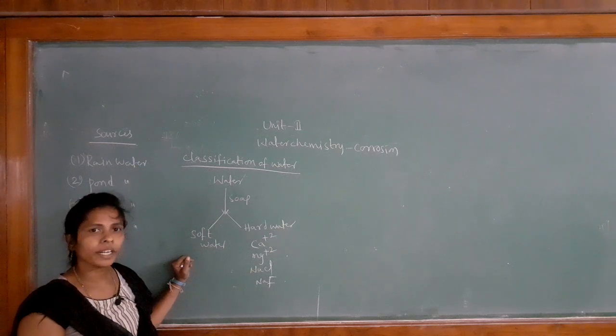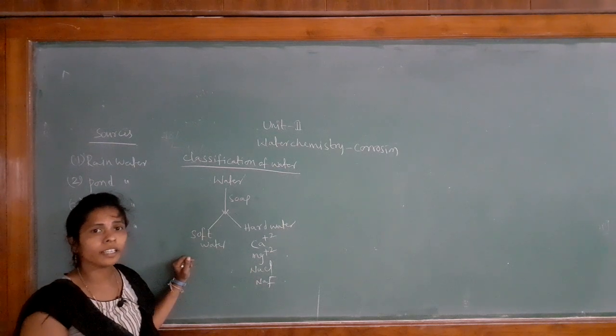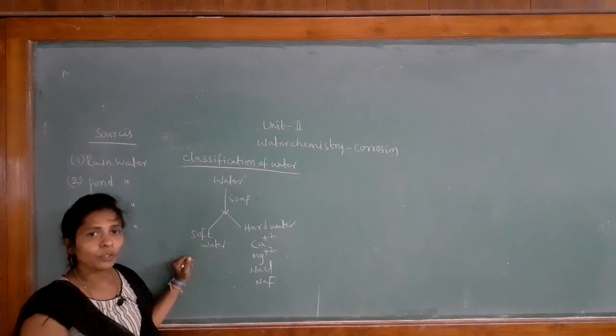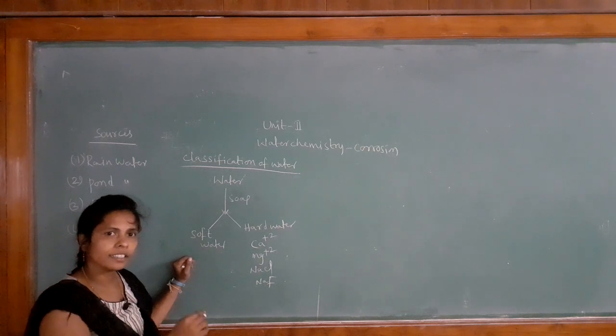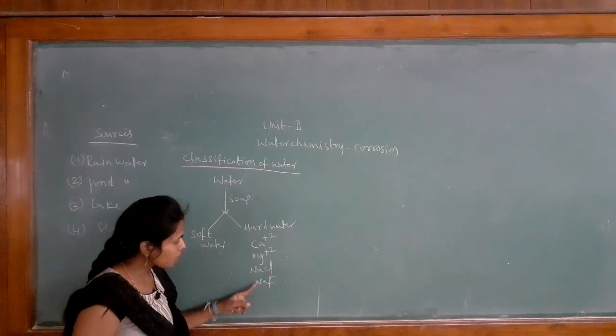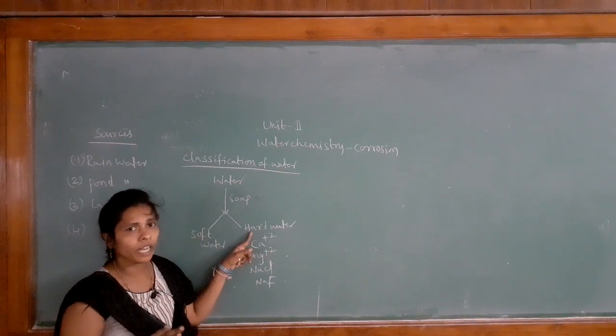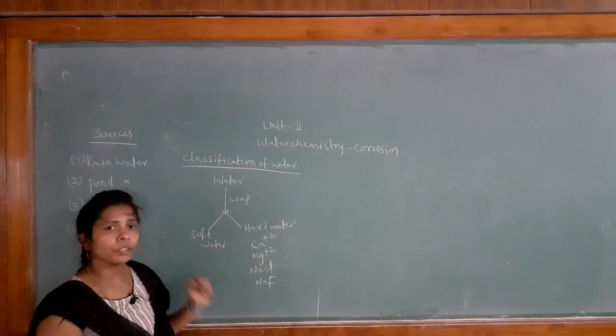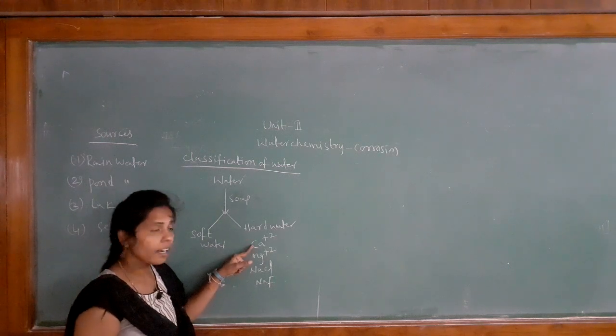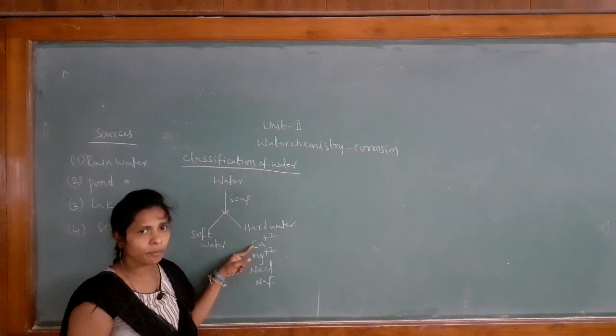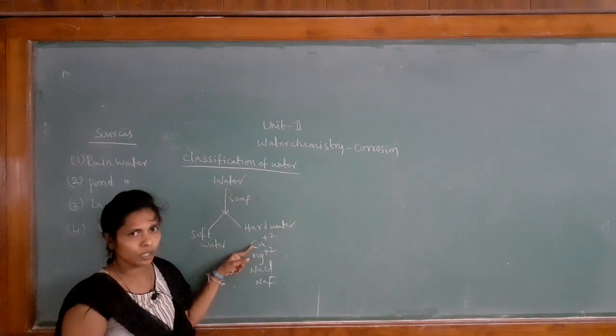Along with the sodium chloride and sodium fluoride, it also contains some minerals. These are the hardness causing agents in hard water. Due to the presence of these salts, hard water gives less or no lather with soap. I told you that in hard water, the hardness causing agents are calcium +2 and magnesium +2 containing salts.